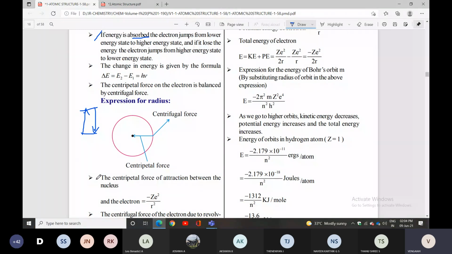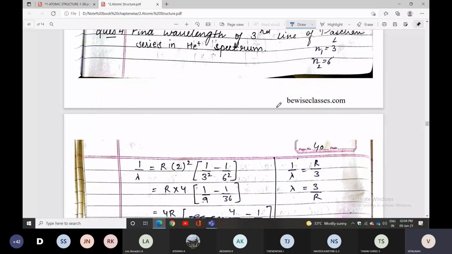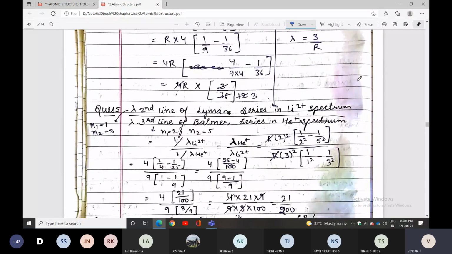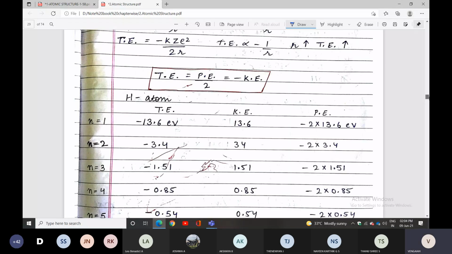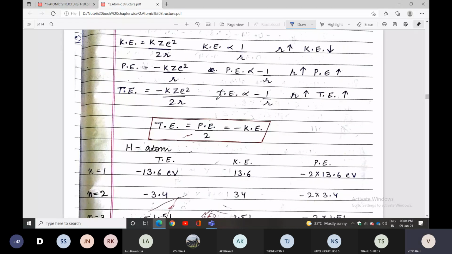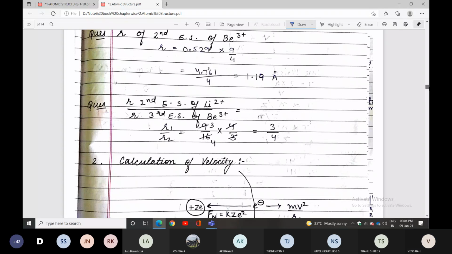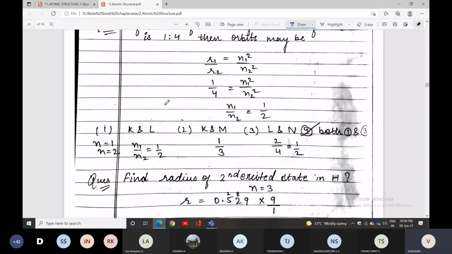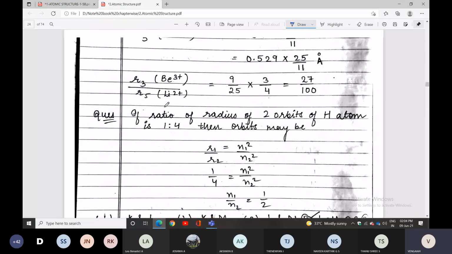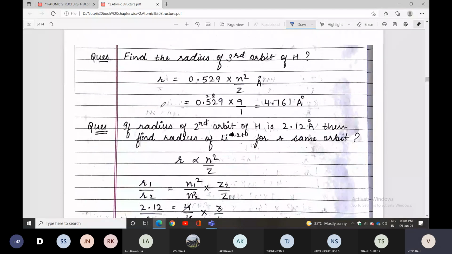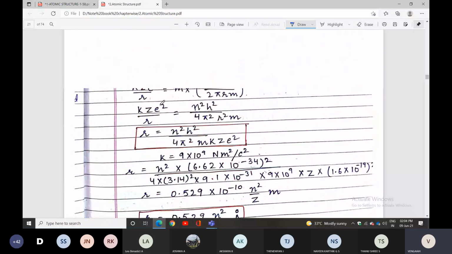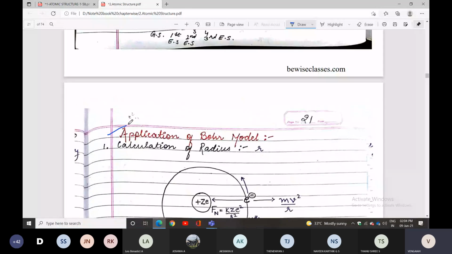Next one, we have applications. We have three applications. Application one is radius, application two is velocity, application three is energy. All these things we will discuss. So application one, calculation of radius. How can we calculate it?